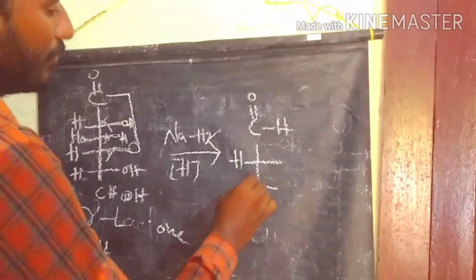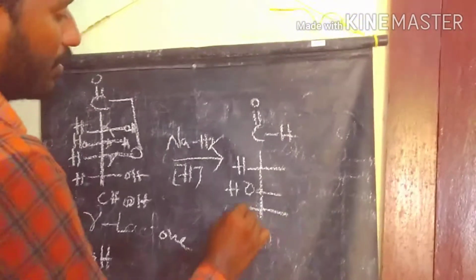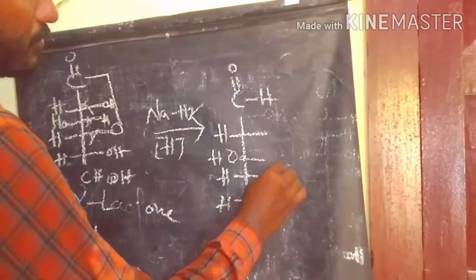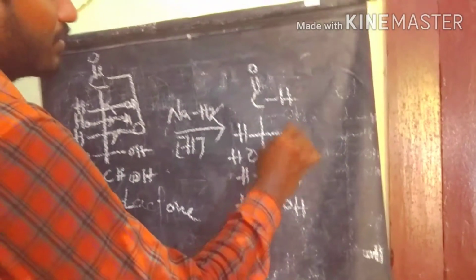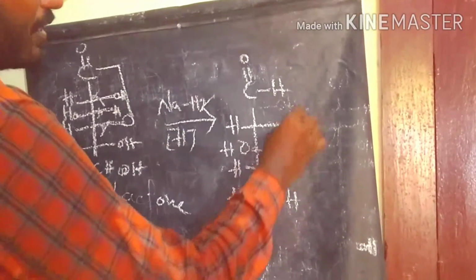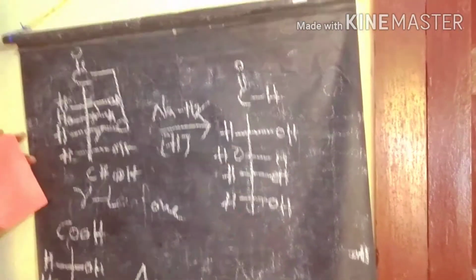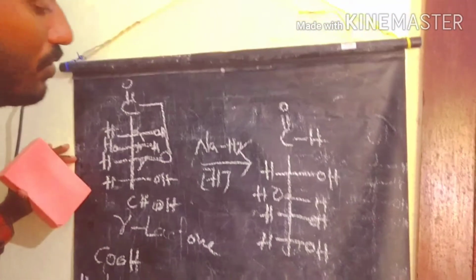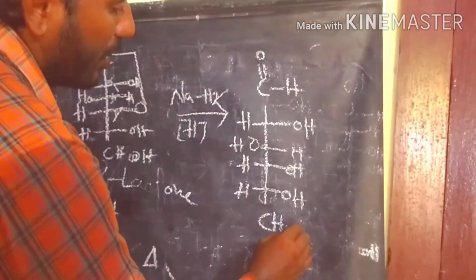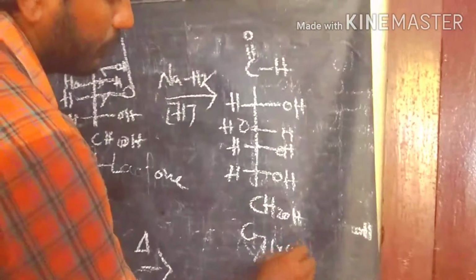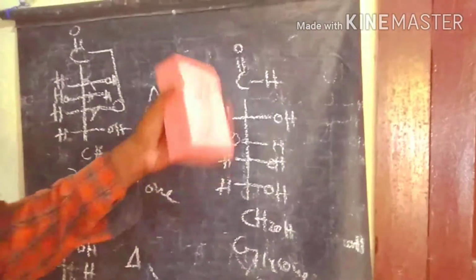So this way we are getting from D-arabinose to D-glucose. This reaction we call the Kiliani-Fischer synthesis. We also call it lower aldose to higher aldose preparation. So we have two stereoisomers at the start.